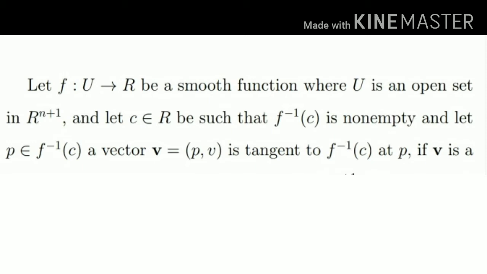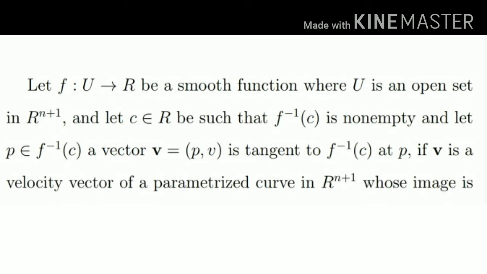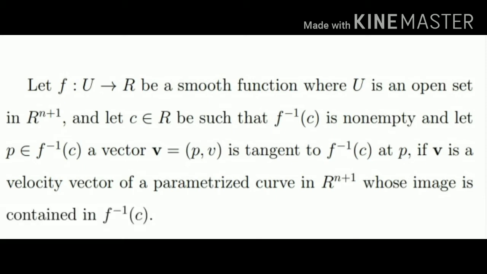if v is a velocity vector of a parametrized curve in R^(n+1) whose image is contained in f inverse of c. So, a vector v at a point P in f inverse of c is tangent to the level set f inverse of c at P if we can find a parametrized curve alpha whose image is contained in f inverse of c.